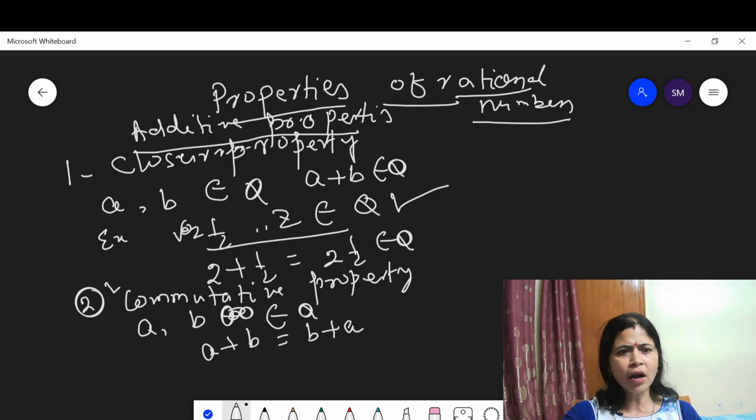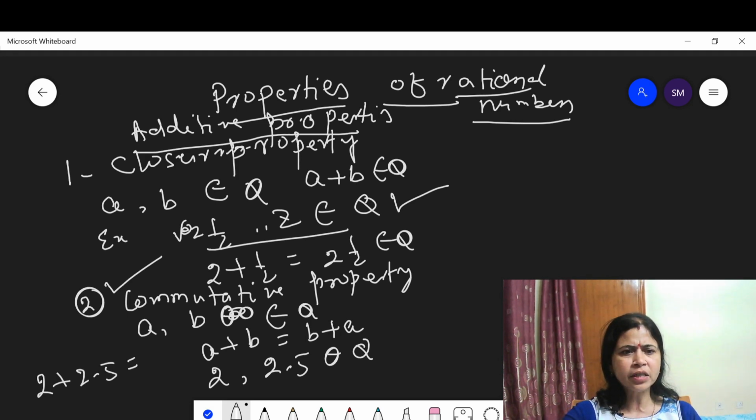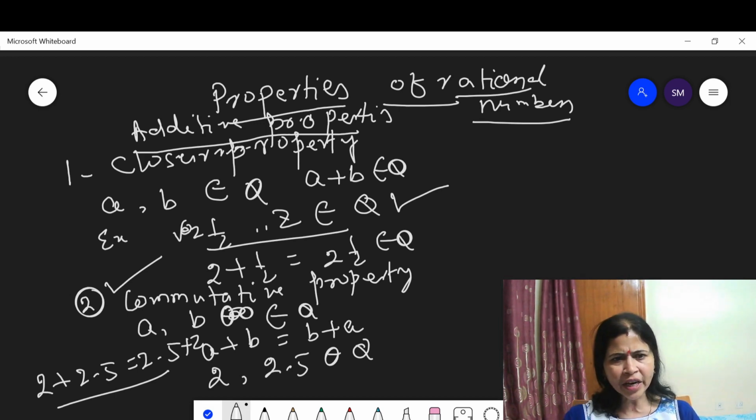Here addition satisfies the commutative property. Suppose 2 and 2.5 belong to the Q set, they are rational numbers. Then 2 plus 2.5 is equal to 2.5 plus 2. This means the addition of rational numbers satisfies the commutative property.